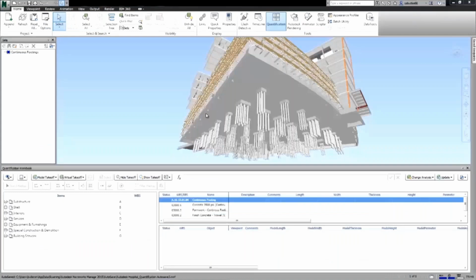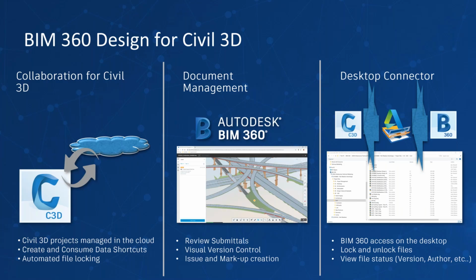Now, what is new? From last year onwards, from the second half of last year, in fact, we had this Civil 3D collaboration for BIM 360 Design. That was a shot in the arm for us because BIM 360 didn't read horizontal design data, right? Horizontal design data wasn't read into the BIM 360 environment, but now you can read InfraWorks models as well as Civil 3D models directly and do all the kinds of functionalities that you use for Revit models in Civil 3D as well.